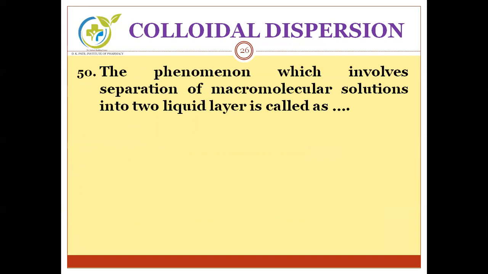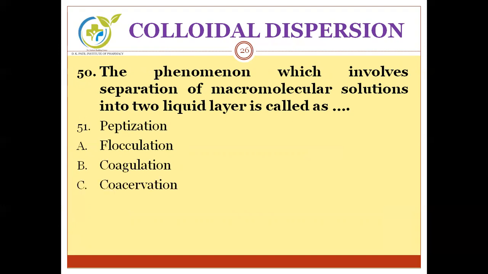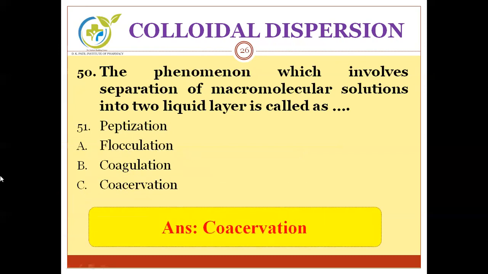Last question. The phenomenon which involves separation of macromolecular solutions into two liquid layers is called as A. Peptization, B. Flocculation, C. Coagulation, and D. Coacervation. Actually, the numbering is quite wrong. And the correct answer is coacervation. See, coacervation is the phenomenon in which separation of macromolecular solutions into two liquid layers occurs.